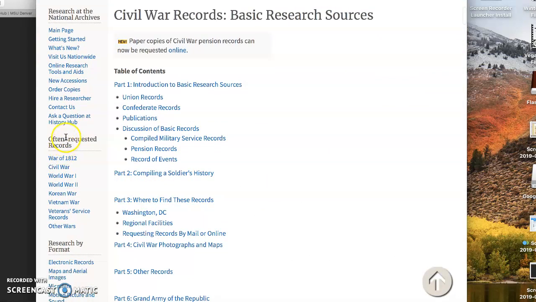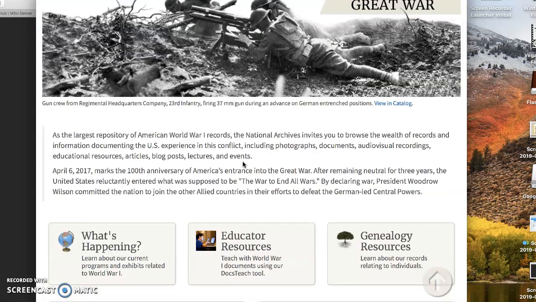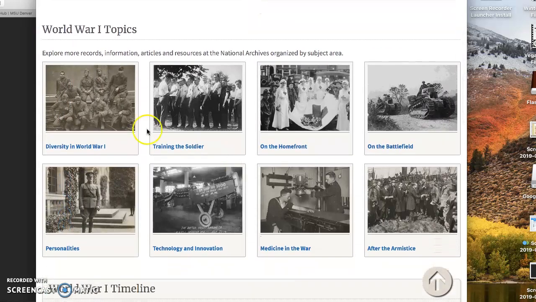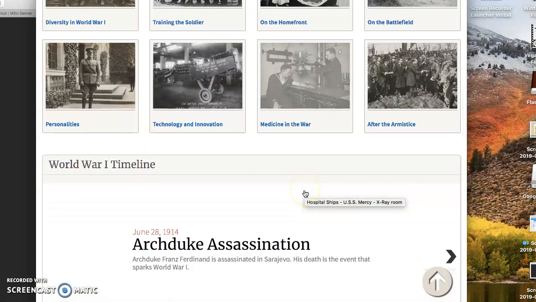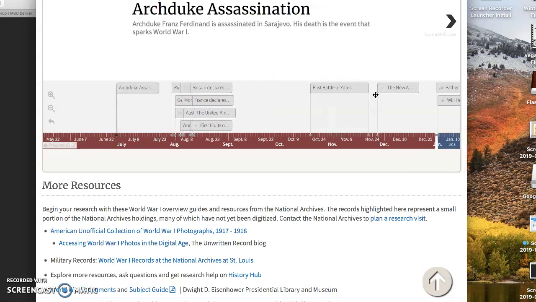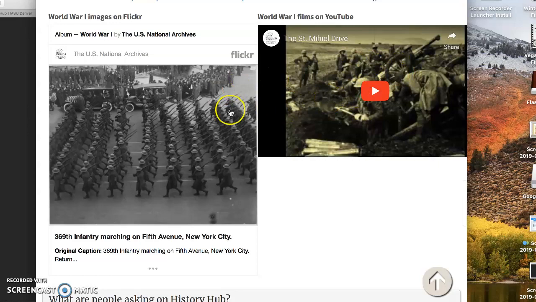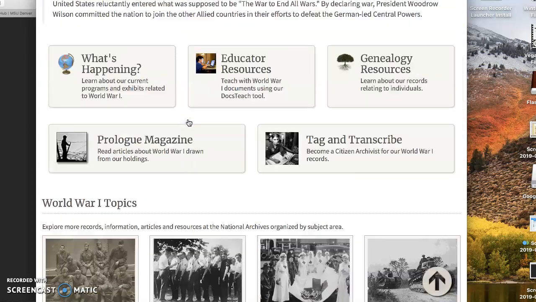Let's see. Often requested records, we can look at the side here. World War I, take a look at that. World War I topics, diversity, training the soldier, on the home front, on the battlefield, personalities, technology, innovation, all this stuff. A timeline, that's really helpful. We can take a look at all Archduke assassination. We can look at all this good stuff. Watch some videos, see some pictures.